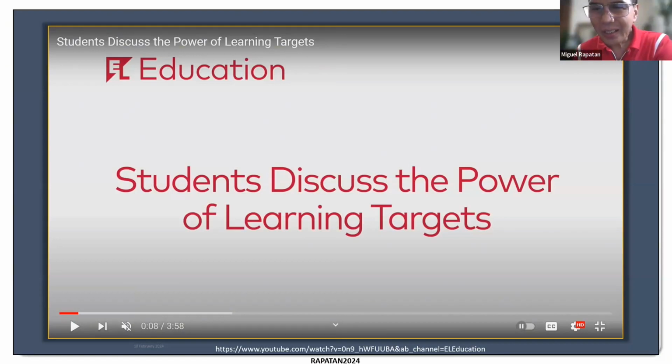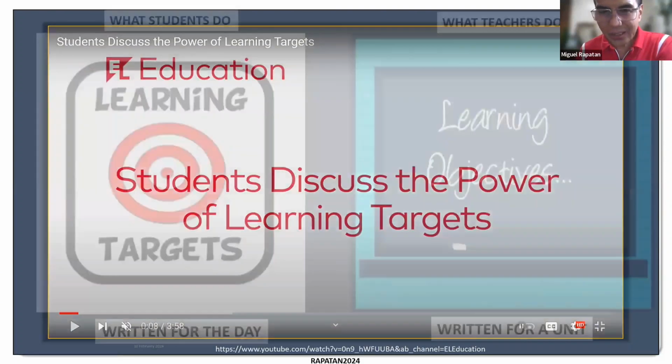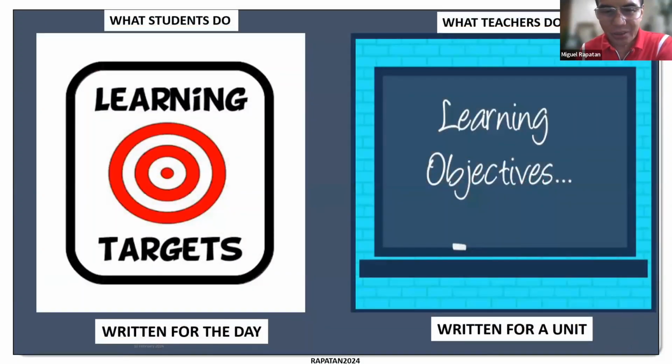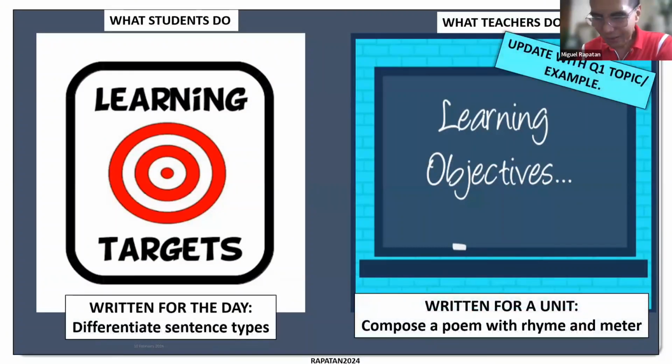Thank you for sharing. Okay, so we saw examples of learning targets in the video. Just again, to be clear, they're not the same as learning objectives, because learning targets are written for the day, learning objectives for a unit.